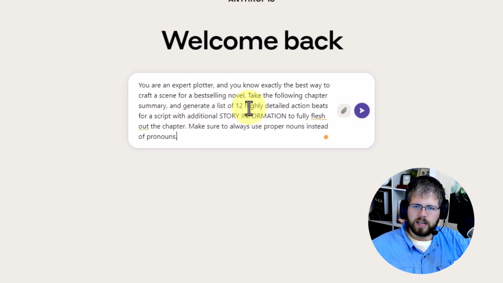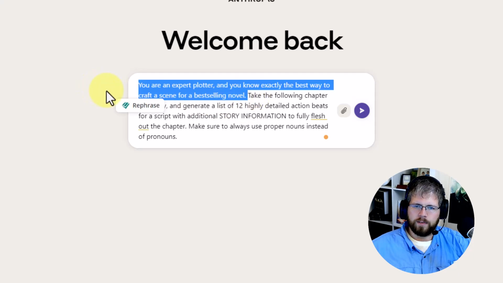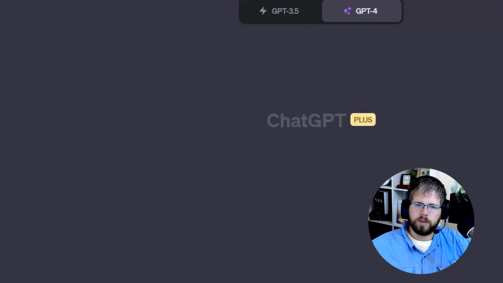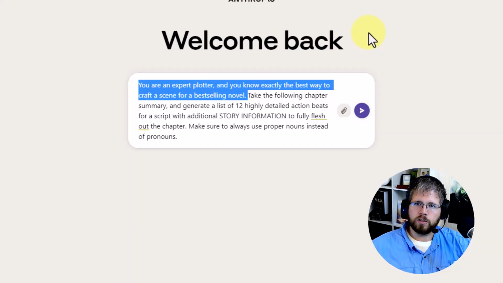Now, let's break this down a little bit. First of all, we have the role that we're giving it, and if we were using ChatGPT, you could put this into the custom instructions, or you could just leave it in the prompt like it is right now. There's really no reason not to at this point.